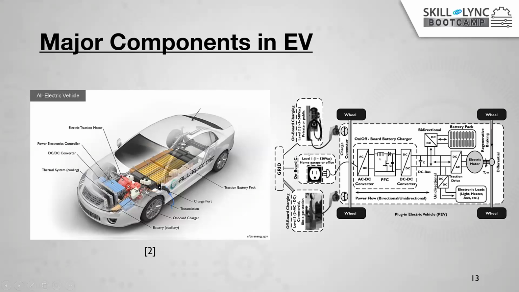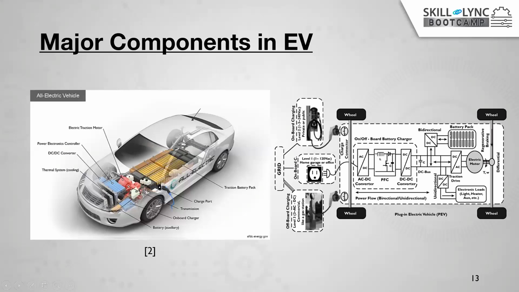If you go for the plug-in electric vehicle, to charge it we require an external supply. We can get this supply from the onboard charger, and different types of chargers are there. We have an onboard charger, or a home charger also. From this charger, we give to one AC to DC converter, which converts the AC to DC because our batteries are DC only. Then we use one PFC converter for the step up purpose. Then after the step up, through one DC bus, we give to this bidirectional DC to DC converter, and this converter will charge this battery pack.